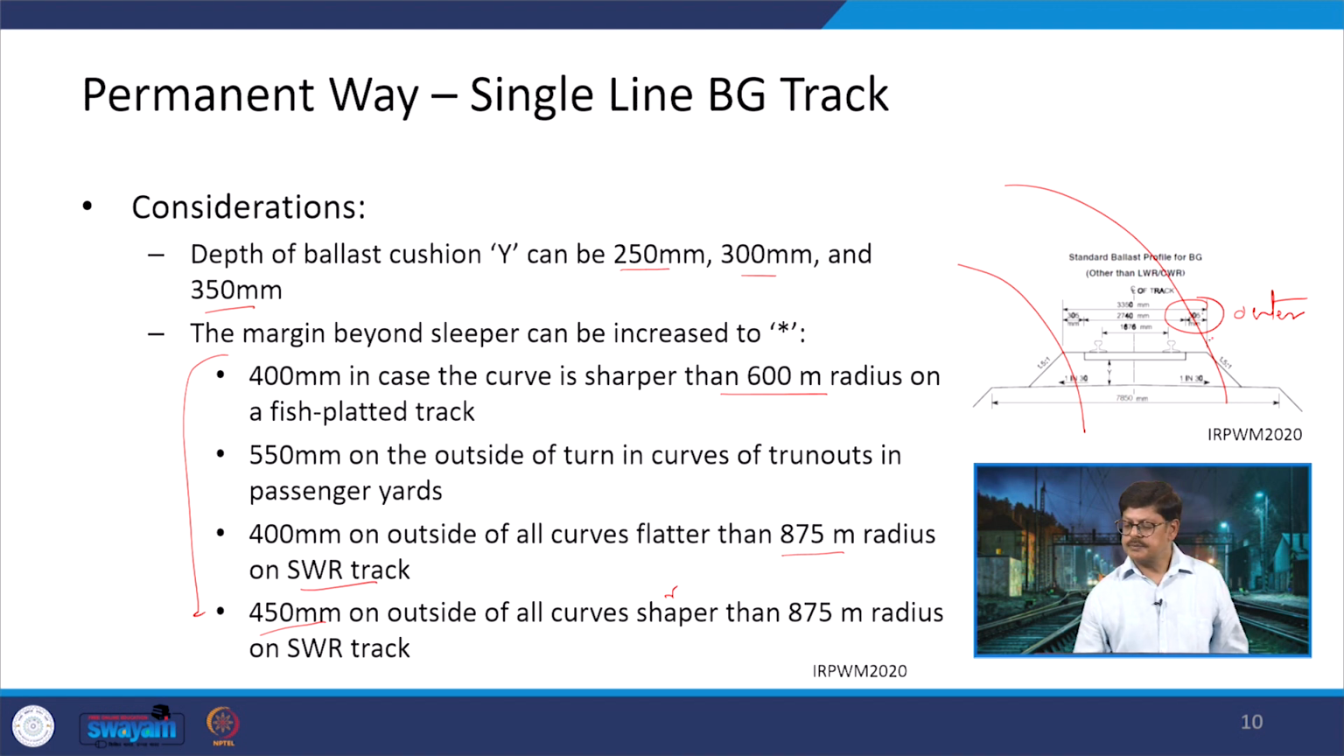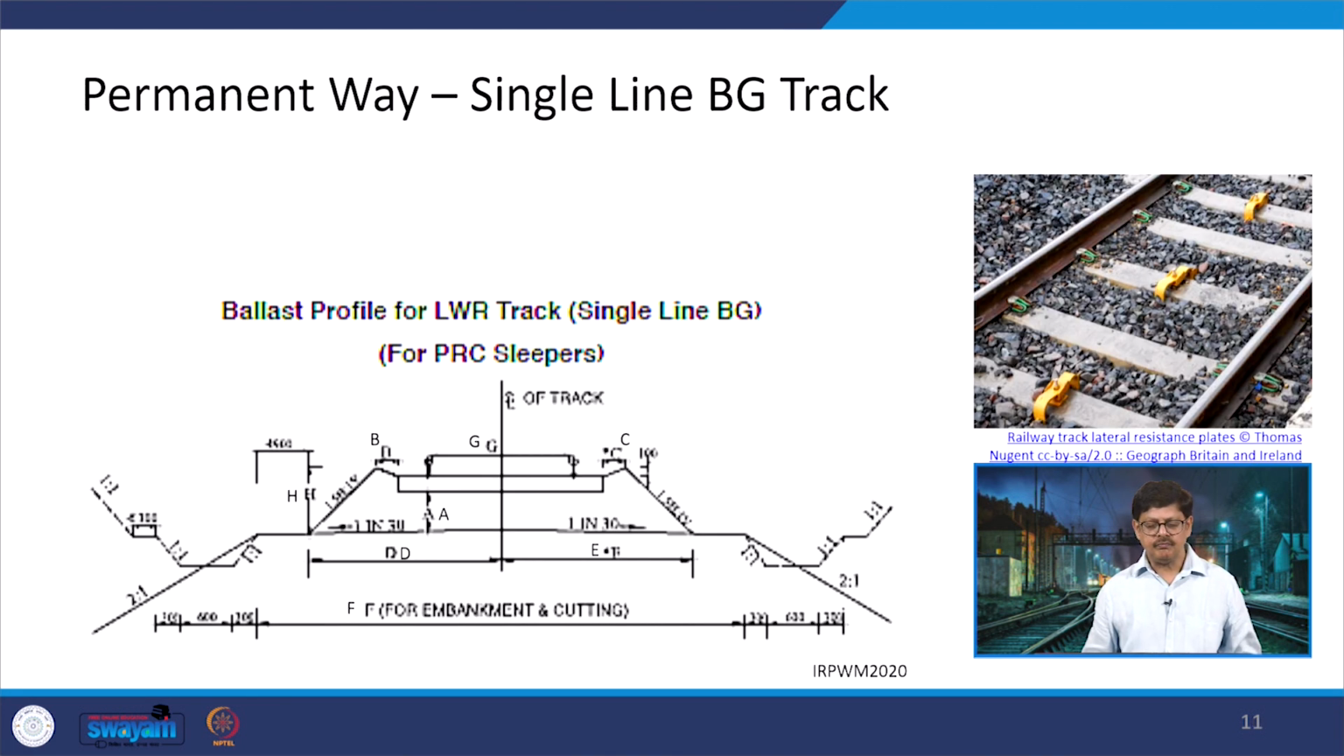So, it means on this particular outer side some variation is going to be there, and that is where the total width will increase in these conditions. Now, this is a case for a LWR track. Now, in case of LWR track, all those things remain the same.